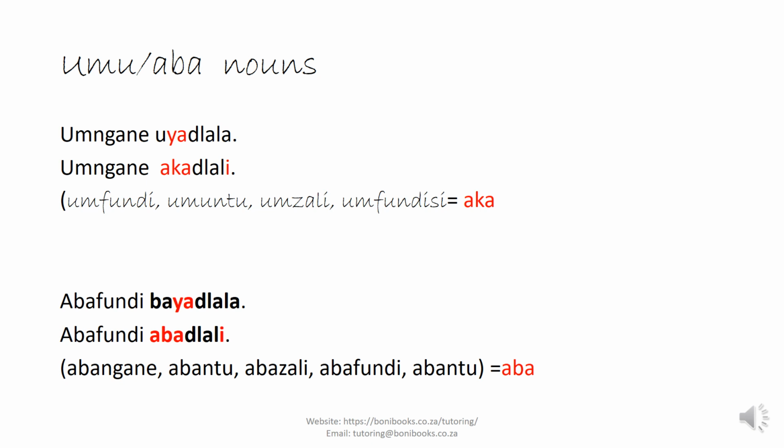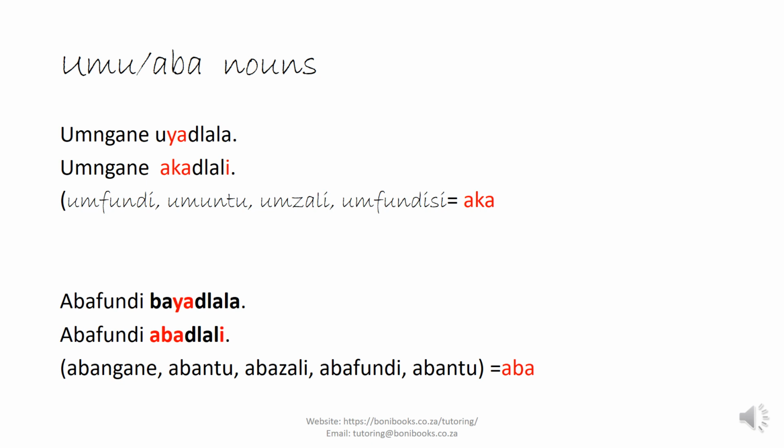Remember, I spoke about the groups. I like putting them into groups because it makes your life easy to see how we do the negatives if the subject is this noun. So if we say umngani, we say umngani uyadlala, and then we say umngani akadlali. And if we say abafundi, we say abafundi bayadlala. But when there are many abafundi, we're going to say abafundi abadlali. Abafundi abadlali, umngani akadlali. So this is your aba group.